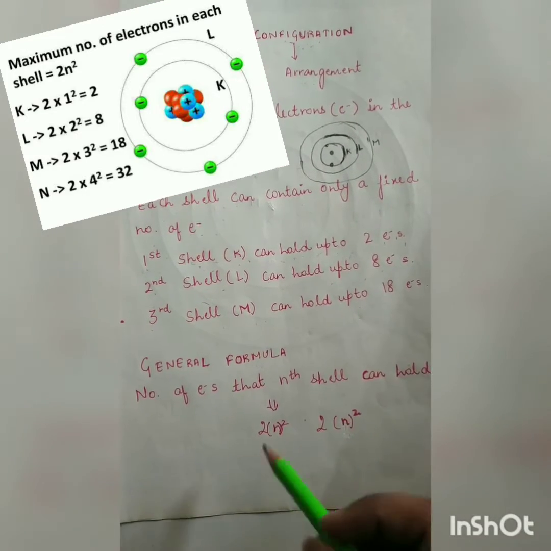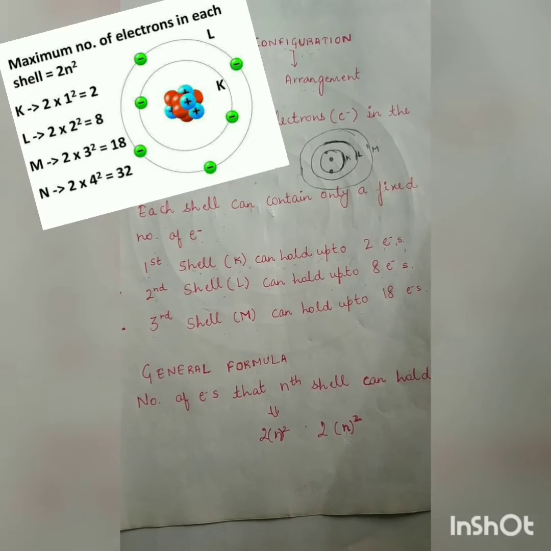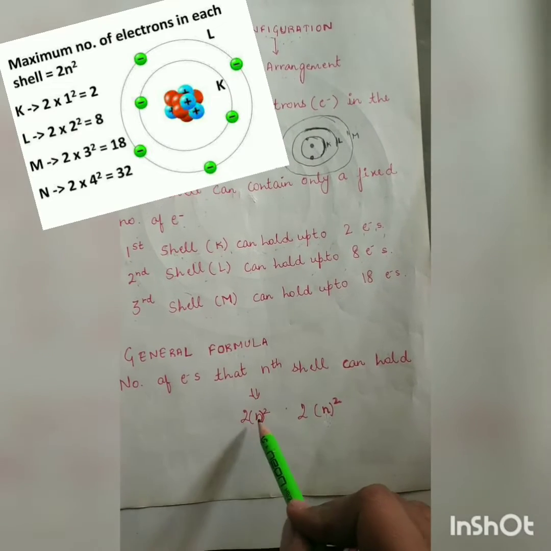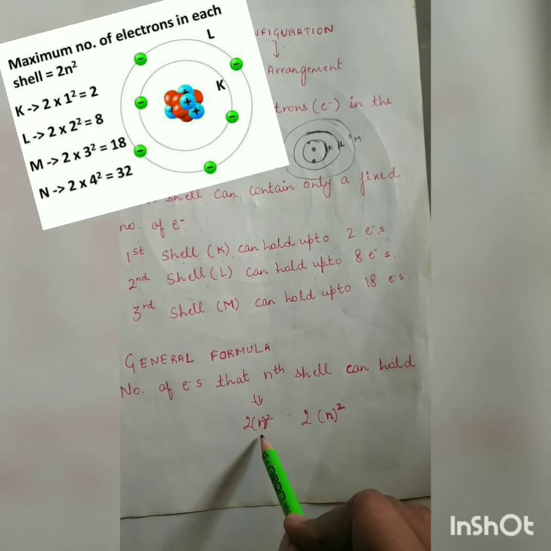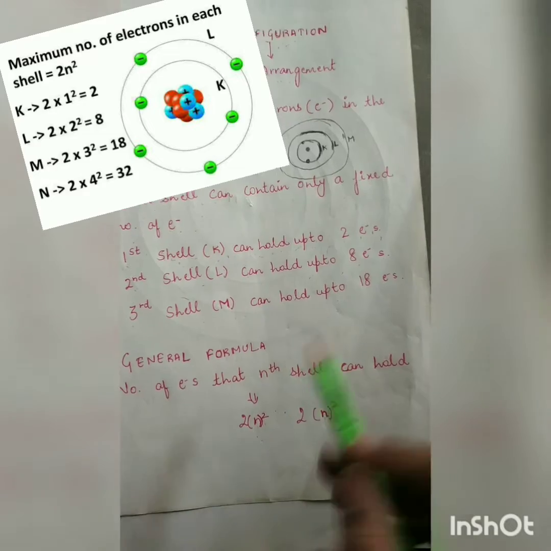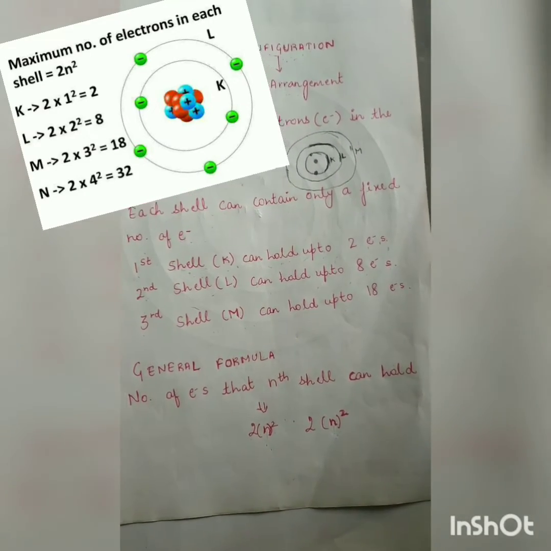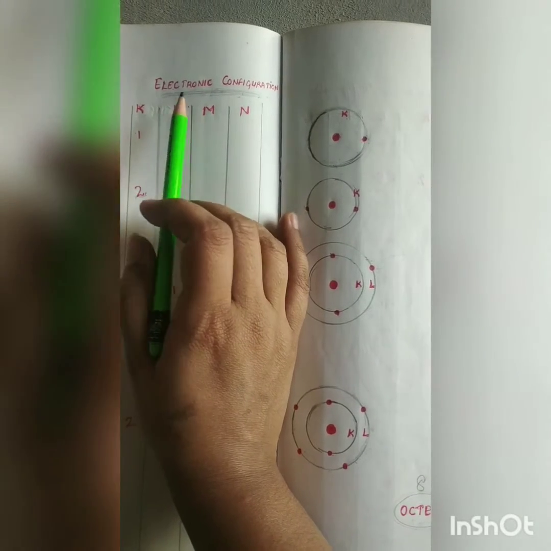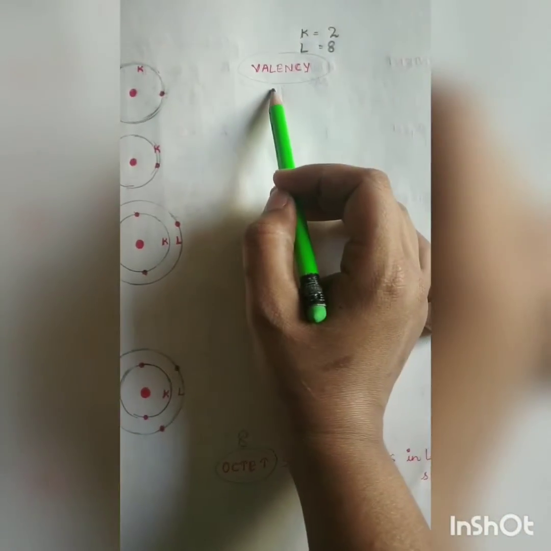Moreover, yesterday I gave you a general idea to find the maximum number of electrons that any shell can hold, and the formula is 2n square, where n stands for the nth shell, meaning put the number of the shell and you get the maximum number of electrons that shell can hold. Today, let's try to understand the terms electronic configuration and valency.